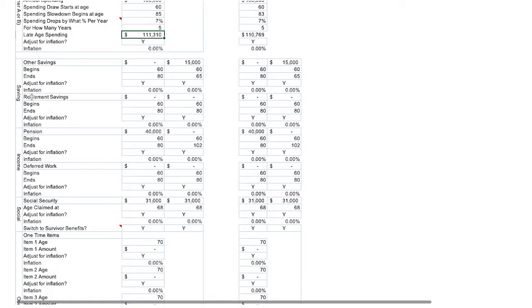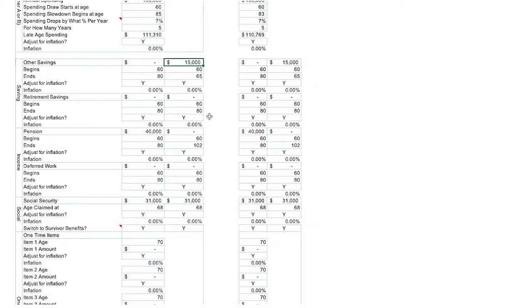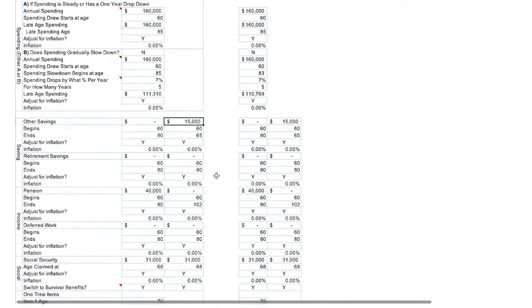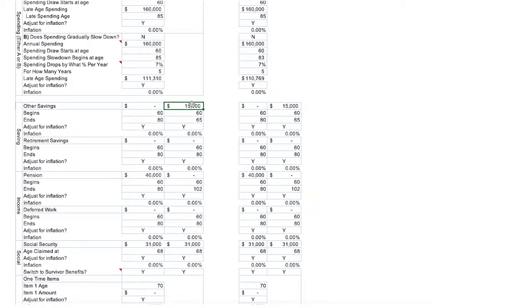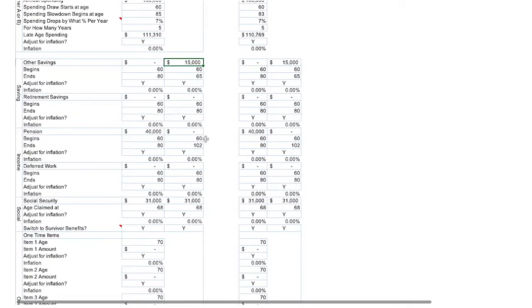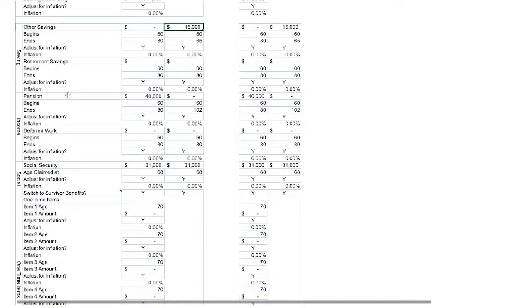Then we get to savings. A lot of people are still working. Other savings, retirement savings, you can change the names of these and they will populate. So for this client, we're assuming that Yoko will be saving $15,000 per year starting at age 60, ending at age 65. We are inflation adjusting that. We're assuming neither of them have retirement savings. We're assuming that John has a pension that kicks in at age 60 and ends at age 80.